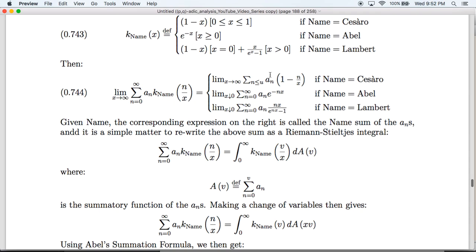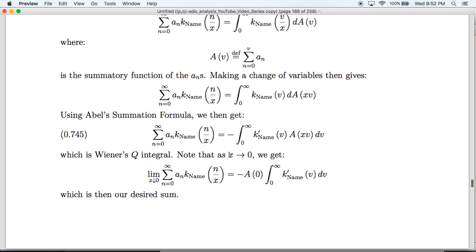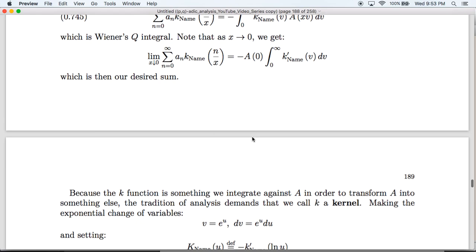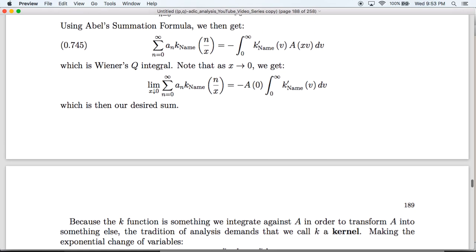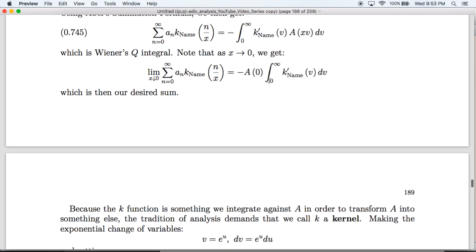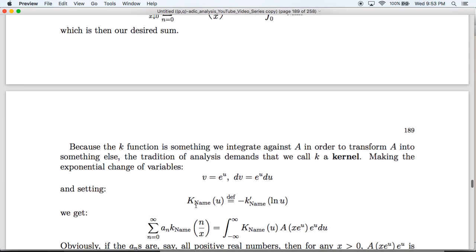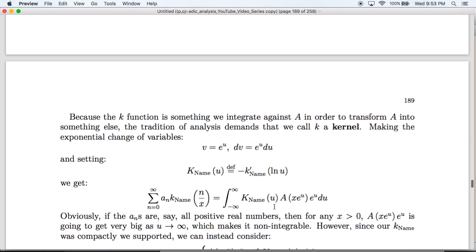And with that trick, you can then reformulate all of these summability methods in terms of the asymptotic behavior of these integrals. Now, because the k function here is something we integrate against, in order to transform a into something else, the tradition of analysis demands that we call k a kernel. If we make an exponential change of variables, v equals e to the u and dv equals e to the u du, and set big K of name equal to the negative derivative of little k of name evaluated at ln of u, we have the following.